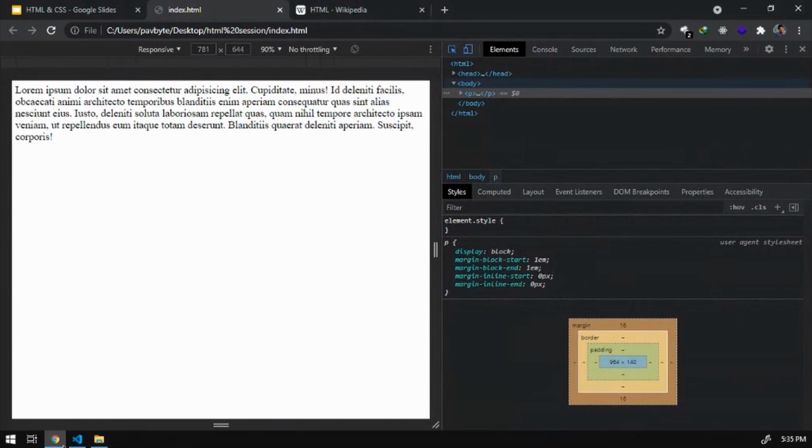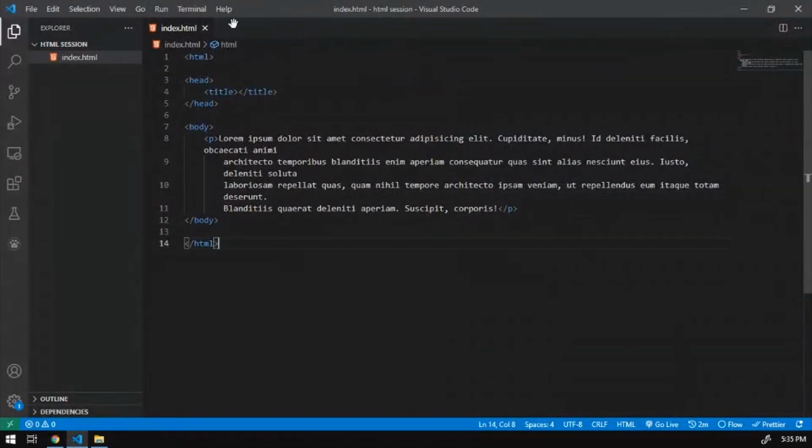Let's get back to this thing. Okay. So now these are the basic elements.